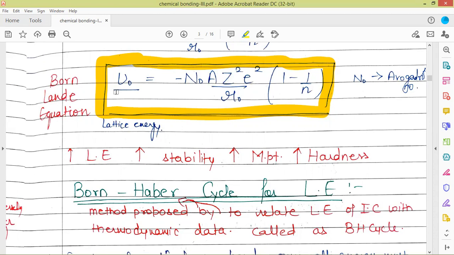So from here we can predict some stability things: the more the lattice energy, the more is going to be the stability, the more is going to be the melting point, and the more is going to be the hardness. These properties we discussed earlier in our previous unit, where we discussed the properties of ionic solids. These terms are also related with lattice energy. As the lattice energy is related with stability, the more the stability, the more is going to be the lattice energy, the melting point, and the hardness.